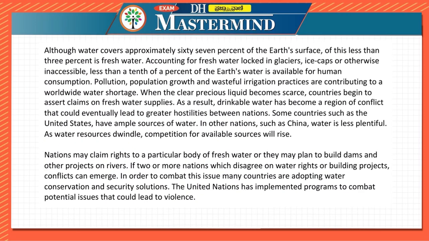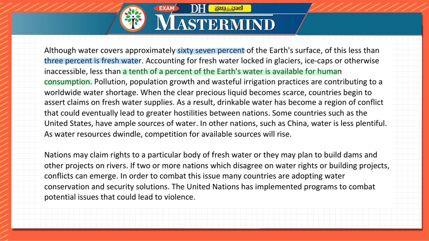Although water covers approximately 67% of Earth's surface. We don't have to dwell on how much it is exactly what we have read. Now the passage itself is fact for us. So water covers approximately 67% of the Earth's surface. Of this, less than 3% is fresh water. Less than 3% is fresh water. Next, accounting for the fresh water locked in glaciers, ice caps, or otherwise inaccessible, less than a tenth of a percentage of Earth's water is available for human consumption.